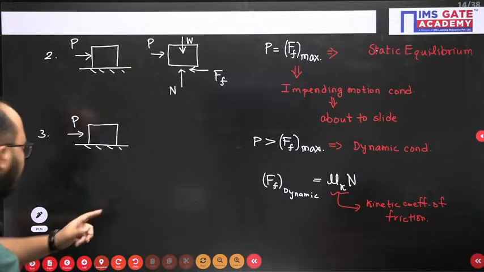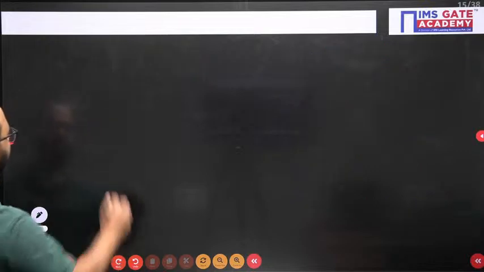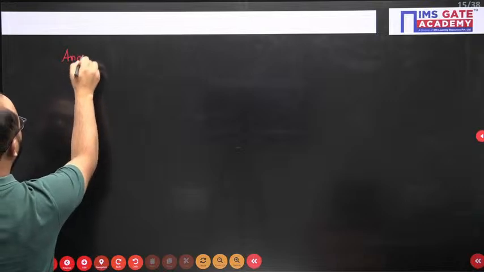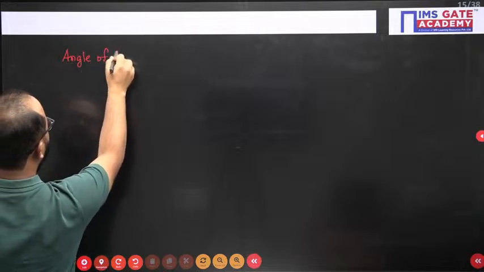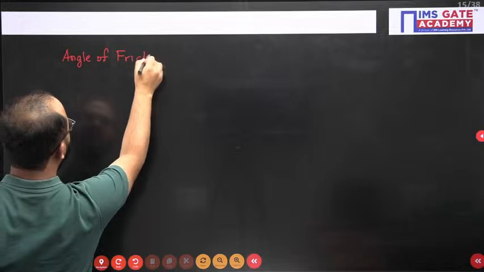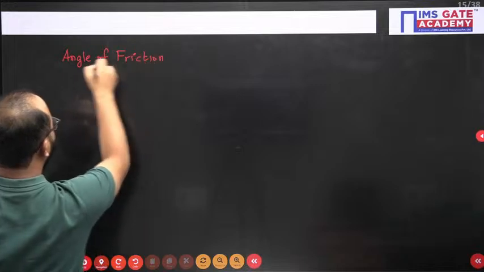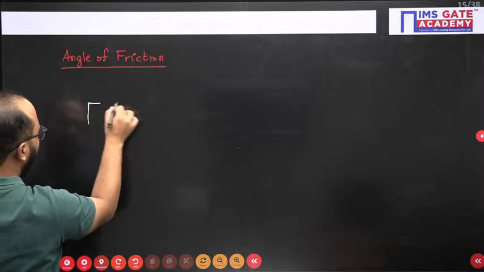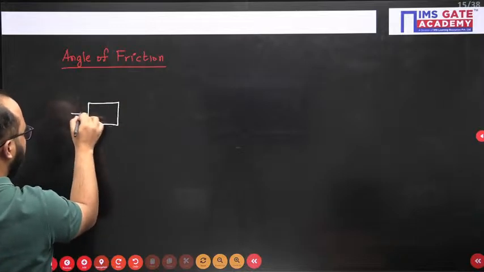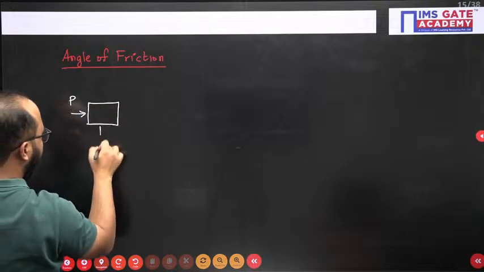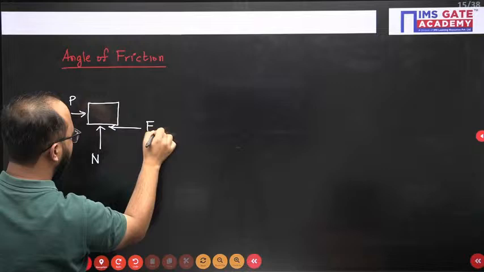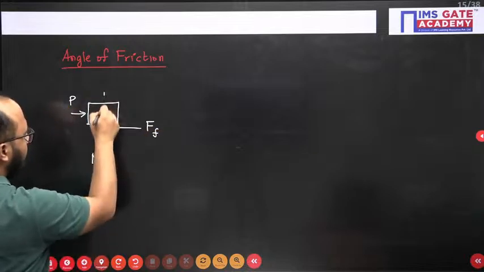Okay. And one more concept regarding friction, that is the angle of friction. Sometimes instead of giving the coefficient of friction, it will give you the angle of friction also. So you should be aware of this angle of friction as well. Let's suppose this is the external force P acting, this is the normal force, this is the friction force, and this is the self weight.